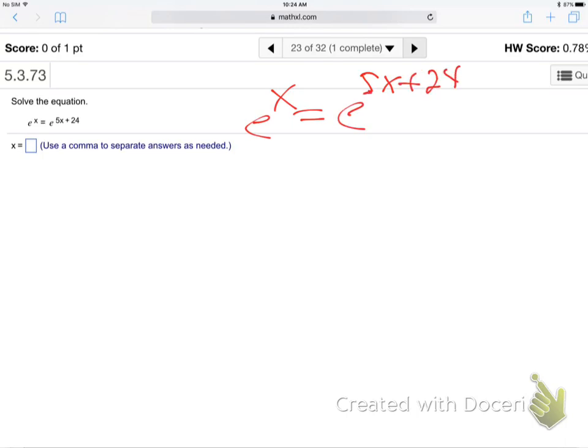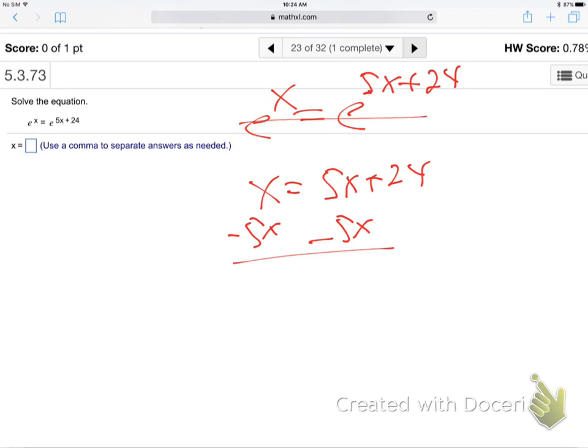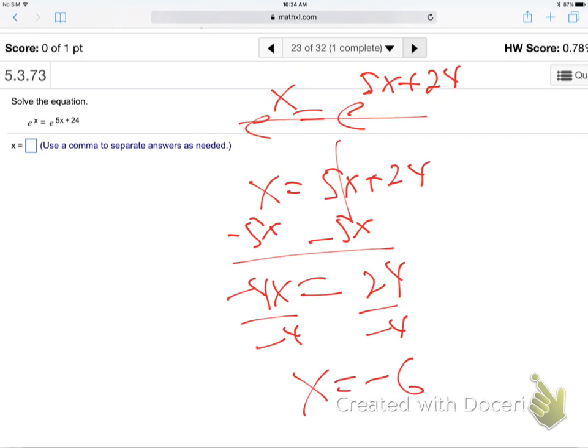All right. Chop. They've already got the same bases. Who cares that it's e? Whatever. It's just a special number. Chop them out. Bases are equal, so just set the powers equal. Solve it. Subtract 5x. So that's minus 4x is 24, divided by minus 4. X is minus 6. Good? Just chop the bases. The base is the same, cut them out. It doesn't matter what those bases are. Good.